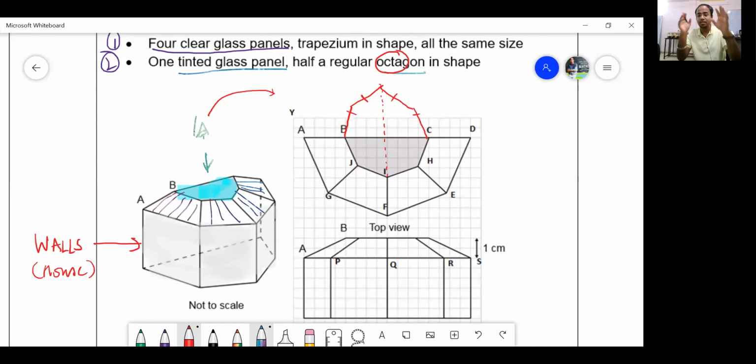Octagon. Octagon means 8. Did you understand, my dear friends? Yes, sir. So this is half of an octagon, and that shows the roof. That shaded portion is the roof. Are you getting my point, my dear students? Yes or no? Yes, sir.